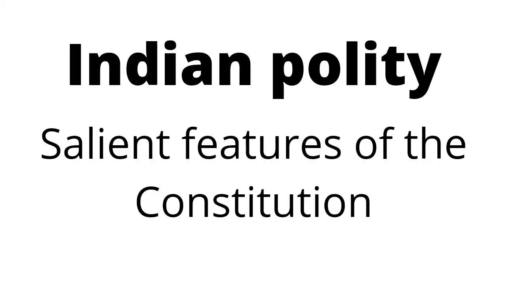Article number 28. Any section of the citizens shall have the right to conserve its distinct language, script, and culture. Article 29. All minorities shall have the right to establish and administer educational institutions of their choice. Article number 30. The state shall endeavor to secure for all citizens a Uniform Civil Code. Article number 44.